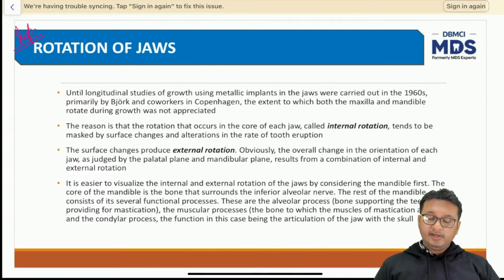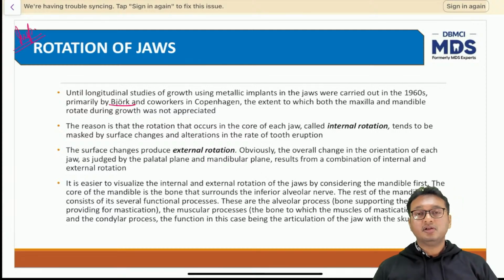Until longitudinal studies of growth using metallic implants in the jaws were carried out in the 1960s, primarily by Bjork and co-workers in Copenhagen, the extent to which both maxilla and mandible rotate during growth was not appreciated. Many people have done certain experiments, and as I said earlier, we'll be talking about those experiments in the next lecture. The rotation that occurs in the core, which is called internal rotation, tends to be masked by surface changes or alteration in the rate of tooth eruption.